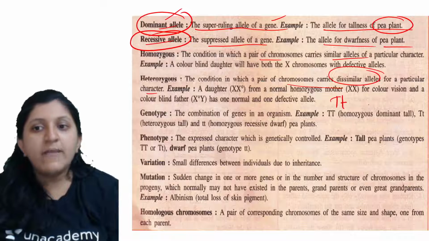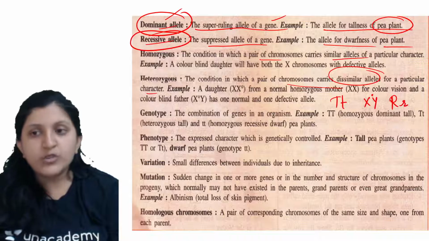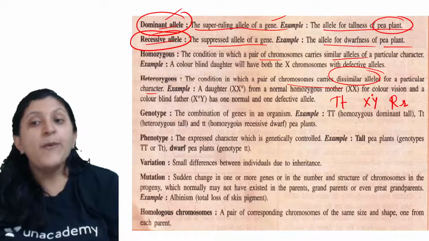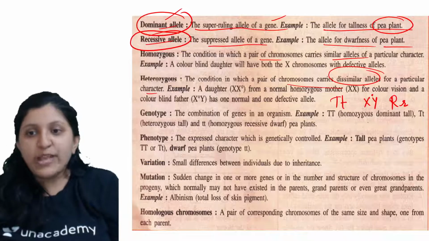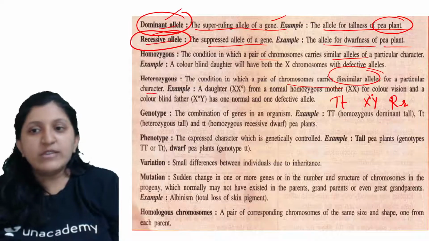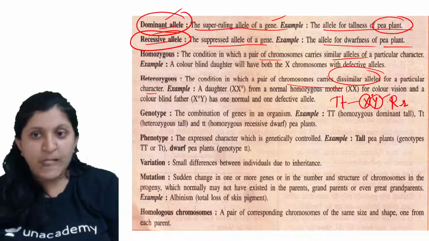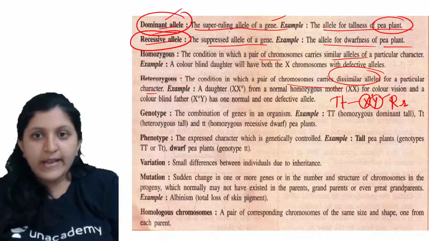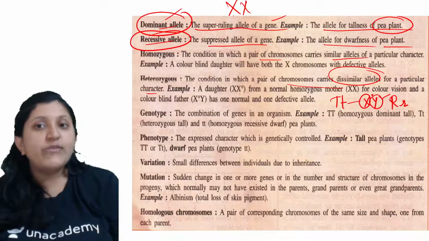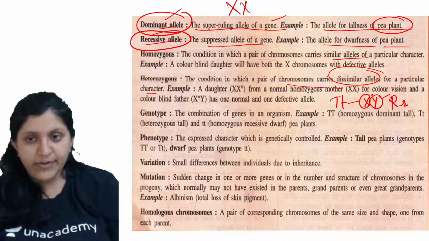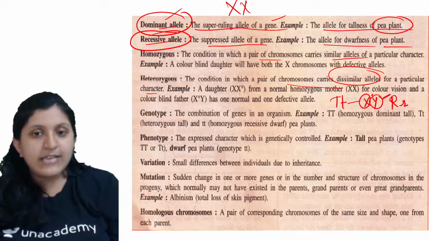So this could be the one, or we can say that this could be the one. All these are heterozygous conditions, where you can find one being dominant and the other being recessive. But this one is not dominant and recessive here. This is dominant in its own way, and this is dominant in its own way, because they are completely different chromosomes. If two X chromosomes were there like this, then depending on the type of allele present, we would say this is dominant and this is recessive. But here it is not possible. This is expressing in its own way, and this is expressing in its own way.